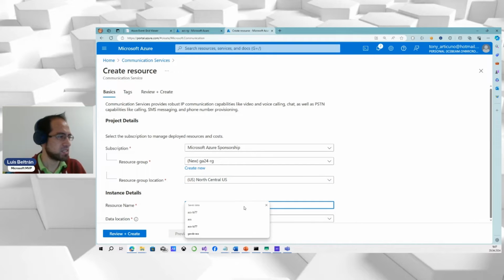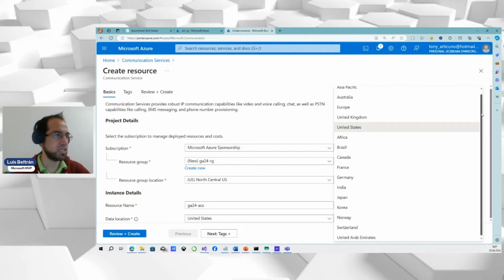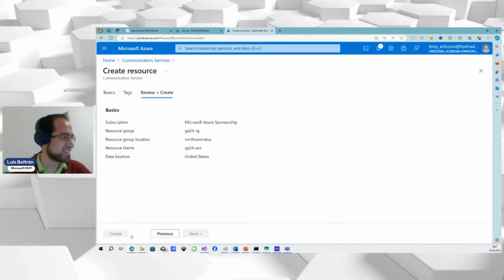Resource name, let's call it Global Azure 24 ACS, and data location United States, but of course you can choose other countries or regions. You can see Asia Pacific, Australia. Unfortunately, there is no New Zealand, but okay. All right, let's click on create. Once the review is finished, yeah, it's done.